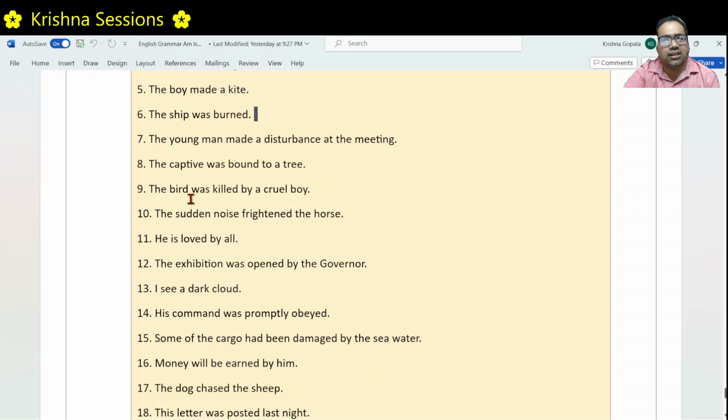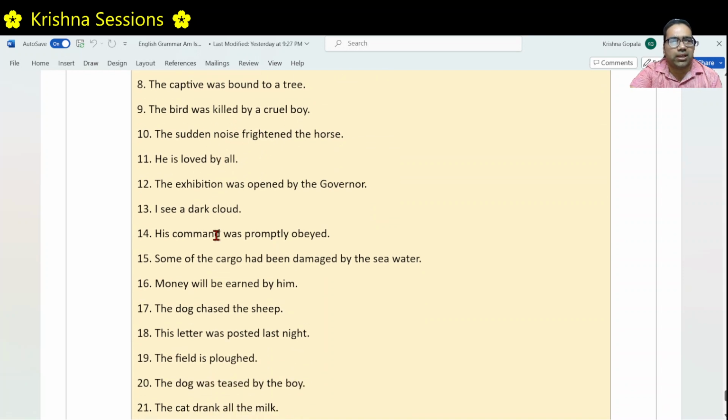The bird was killed by a cruel boy. The sentence is about the bird. Bird is the subject. It received the action. It did not do anything. It was killed. The cruel boy did the action and it received the action. That's why this is in passive voice. The sudden noise frightened the horse. The sentence is about the sudden noise, which is the subject. This noise actively did something. It frightened the horse. The horse received it. But here the subject only did the action. That's why this is an active voice.